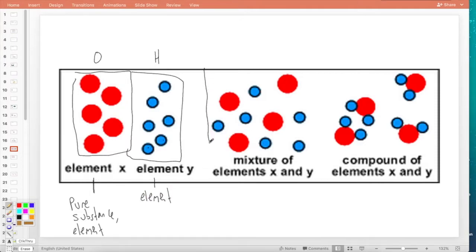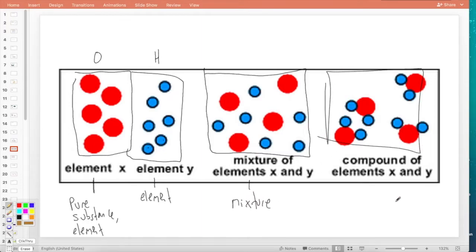What about this? Well, I have both of them now mixed together, but should I classify this as a compound? No, because this diagram does not say anything about the fact that these are strongly bound together. There are no chemical bonds being shown. So I cannot say it's a compound. Those elements are not compounded, stuck together to make a new substance. Rather, they're loosely mixed together. So this would be a mixture. And probably I could say it's a homogeneous mixture. It looks pretty well evenly distributed, so a mixture.